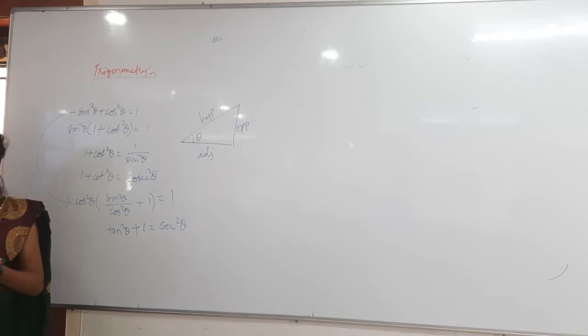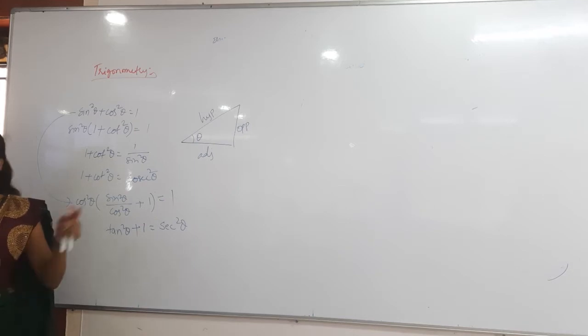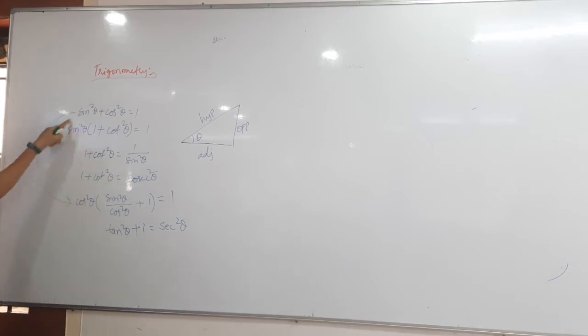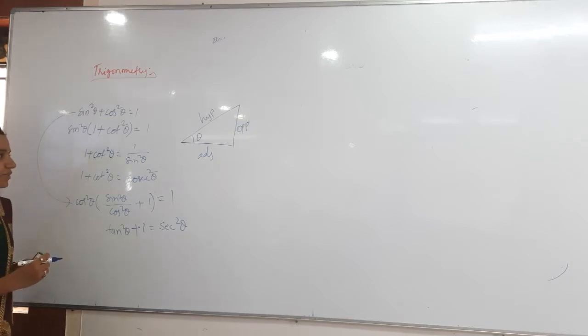You will have theory-based subjects like biology, where obviously you cannot do anything; you have to memorize. But physics is not like that. If you memorize basic formulas, then you can derive everything on your own. So if you remember only this formula, then you can derive these two formulas, that's it. There is no need to remember these two relations again. Understand, right? So these are the basic formulas we saw yesterday.